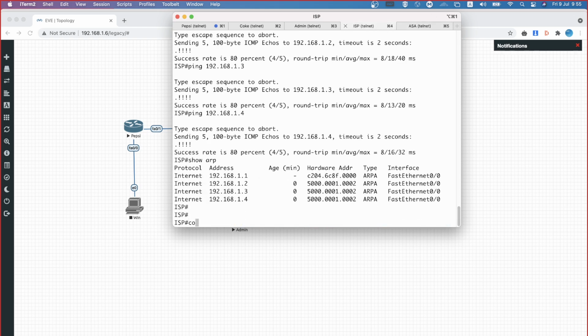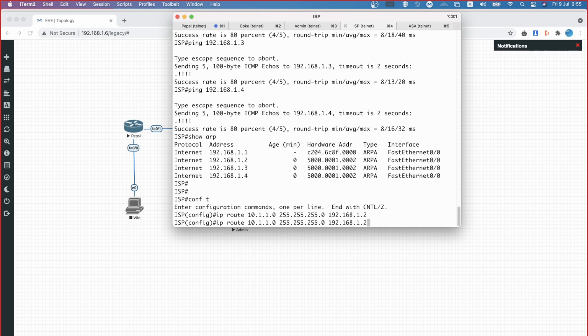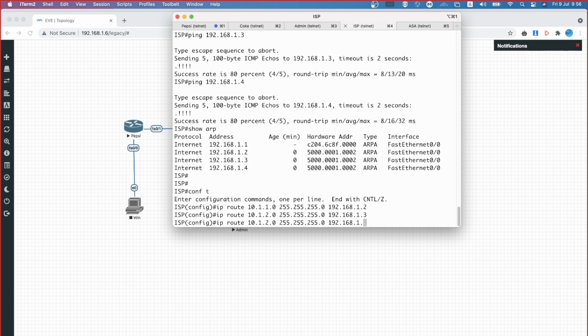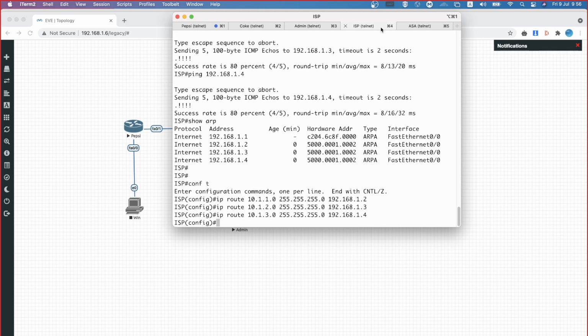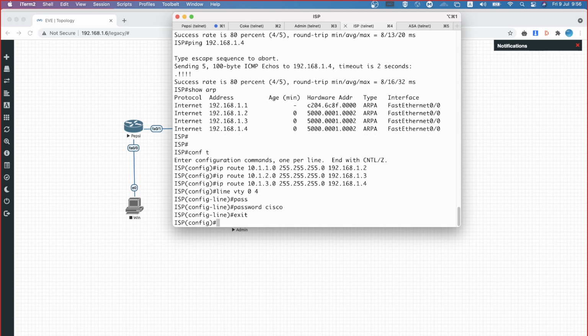I'm making a mistake. IP route 10.1.1.0 255.255.255.0 192.168.1.2. Same way, this is going to be 3, where it is 10.1.2.0. Same way, this is going to be 4, 10.1.3.0. At the same time, line vty 0 to 4, password Cisco. I did all these things. Okay, the ISP router is ready.